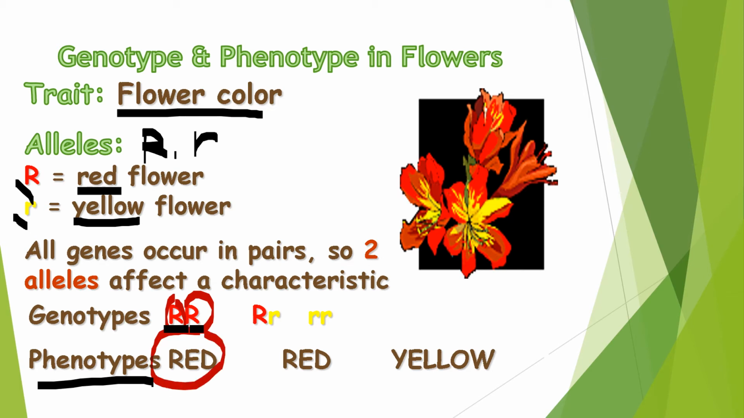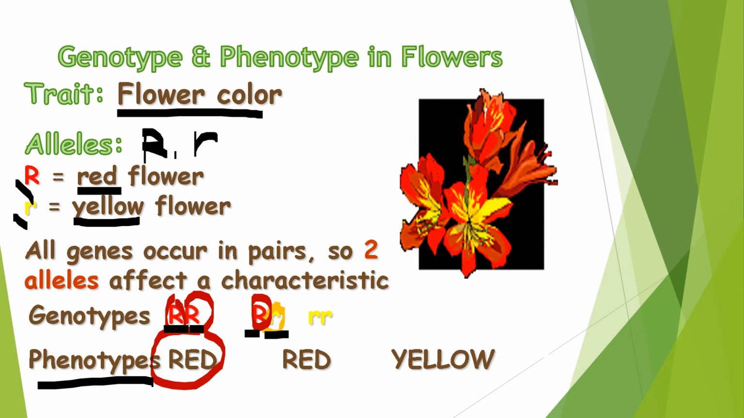Let's proceed with the second example. The second example is known as a heterozygous genotype. So when we say heterozygous, meaning to say it involves two different letters. We have an uppercase letter R and a lowercase letter r.